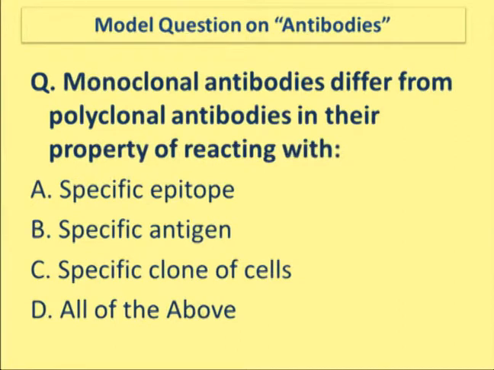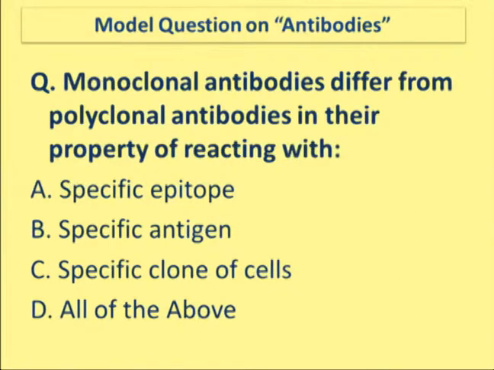Now a question is being asked here: monoclonal antibodies differ from polyclonal antibodies in their property of reacting with a specific epitope, a specific antigen, a specific clone of the cells, or all of the above. Precisely, the answer is specific epitope. There is a concept of monoclonal antibodies and polyclonal antibodies.